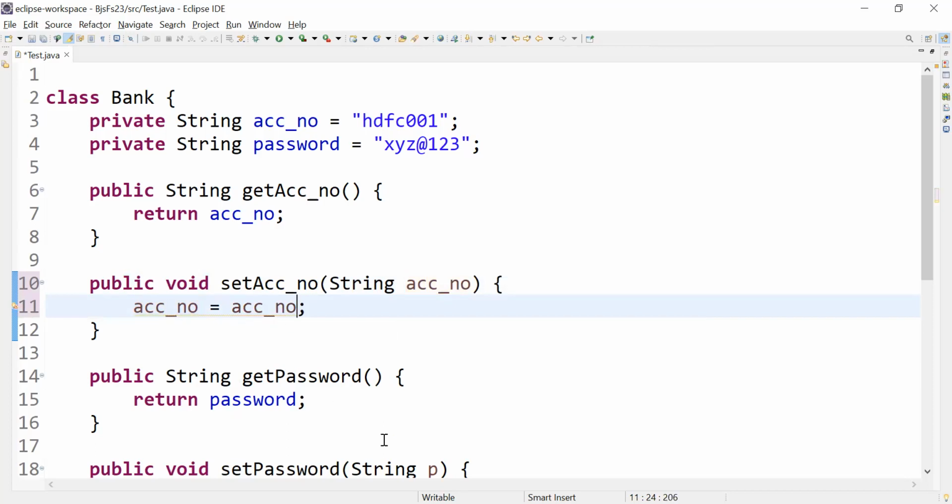Account number and password. Please sit here. Show them also.